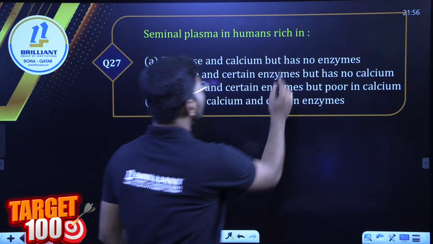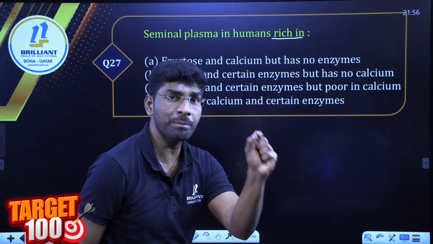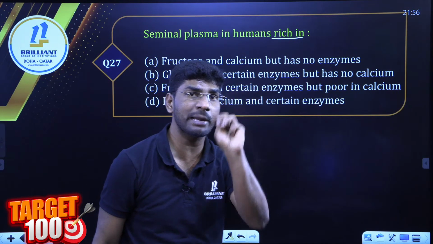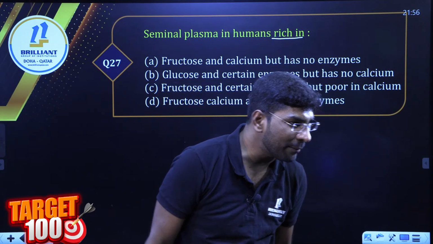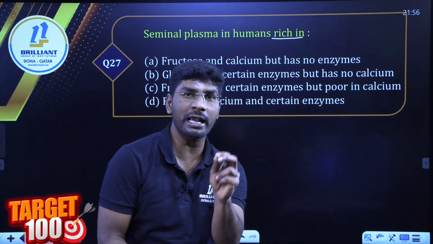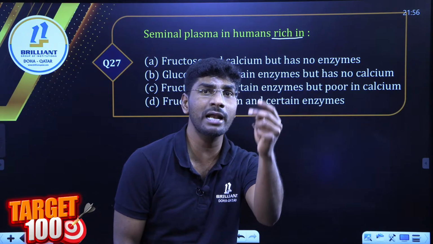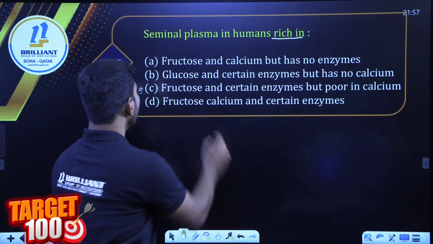Seminal plasma in human is rich in, simple question, you have to find out. Seminal plasma is secreted by 3 types of glands. Any one of you? Silence. Why silence? Albert, Devnanda, I need an answer. Seminal plasma is secreted from 3 glands: seminal vesicle, prostate gland, bulbourethral gland. Pick up the right answer here.